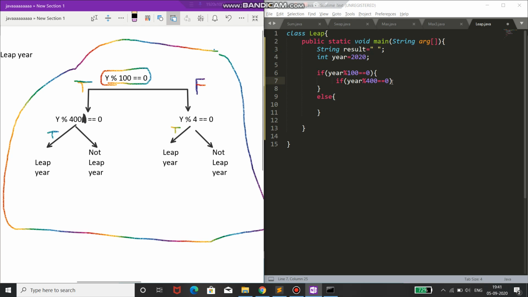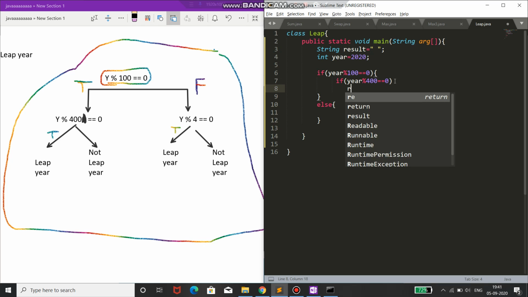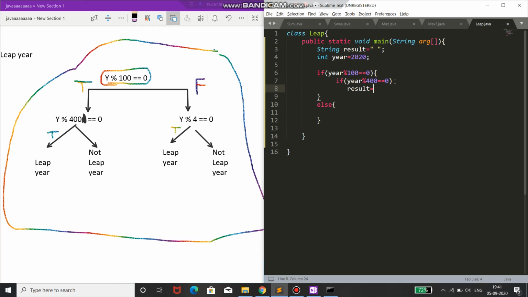If it is divisible by 400, then we will store the result as leap year. So in this I'll write it is a leap year, and a semicolon. As you can see here, when it was divisible by 400, it was a leap year.